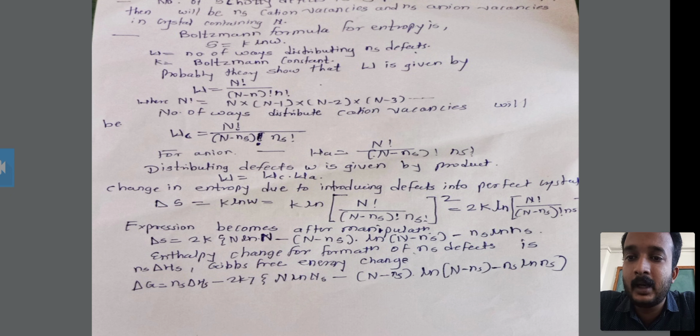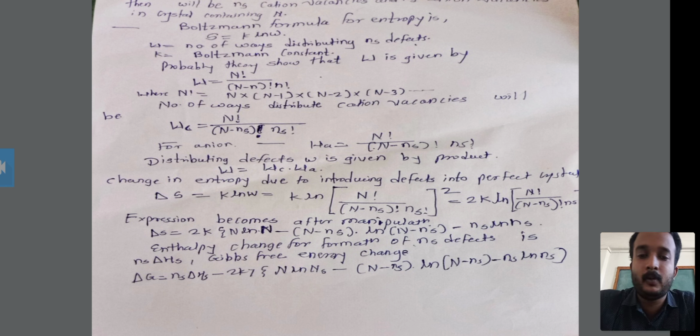Okay, the change in entropy due to introducing defects into a perfect crystal. Therefore delta S is equal to k ln W. You already know the W formula, that is the number of ways of distributing the Ns defects, and this W formula is put into this equation of the entropy.